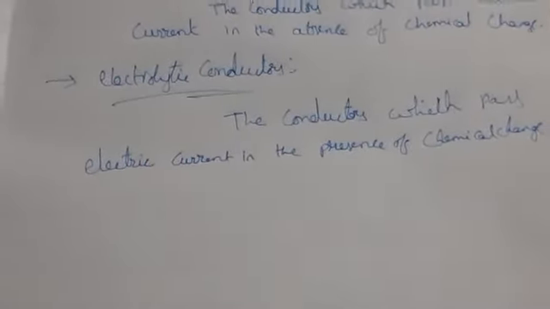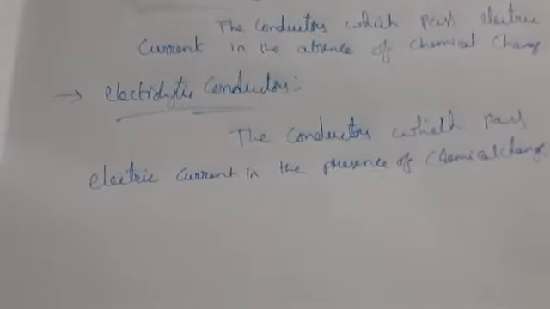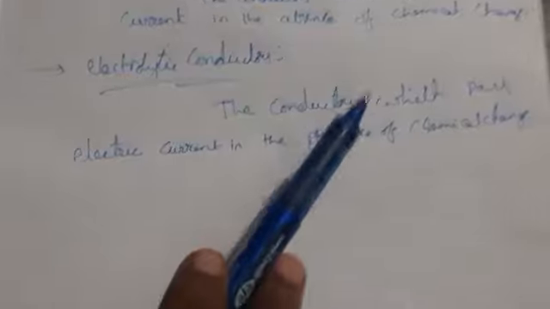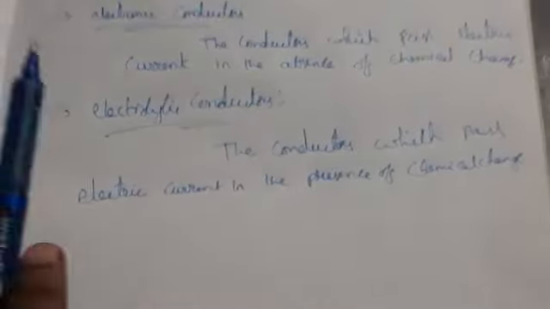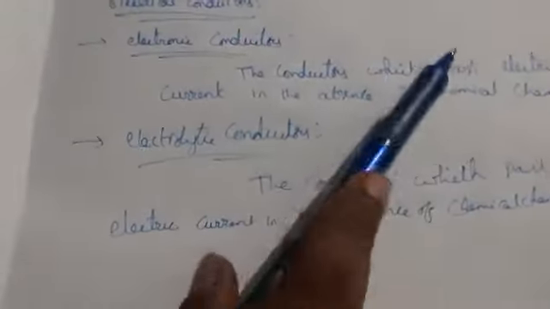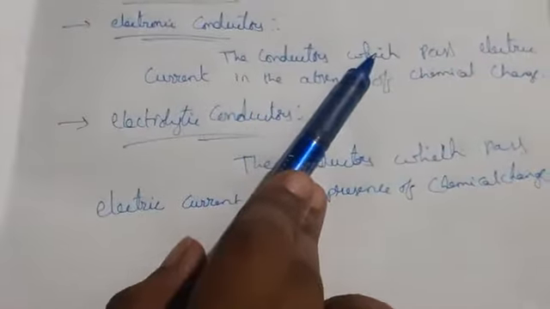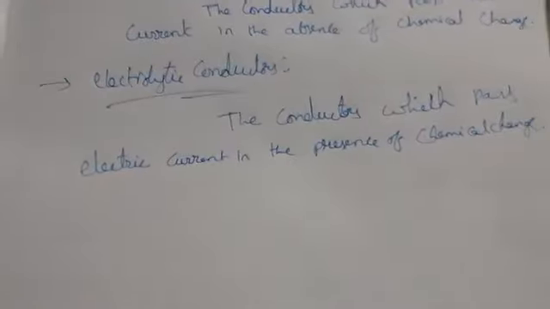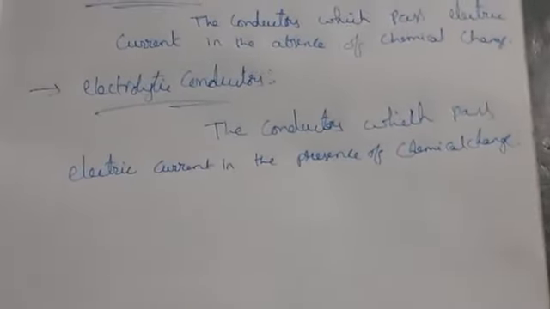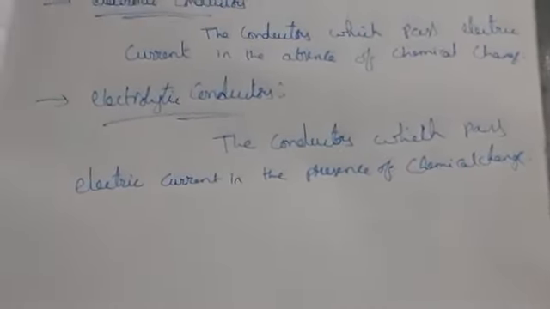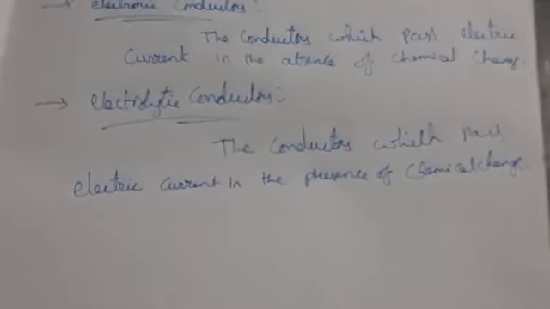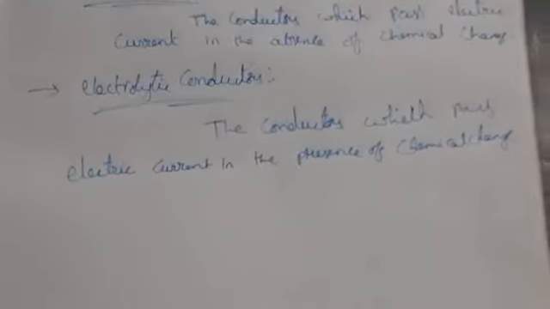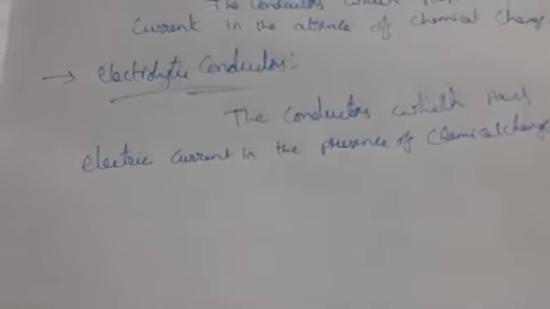These electrolytic conductors give some ions, and only in this case will it undergo ionic equilibrium. In a physical change there is no ionic equilibrium. Only in a chemical change is ionic equilibrium produced. Why? Because in a chemical change there will be production of ions, positive cations and negative anions. Because of that reason only.